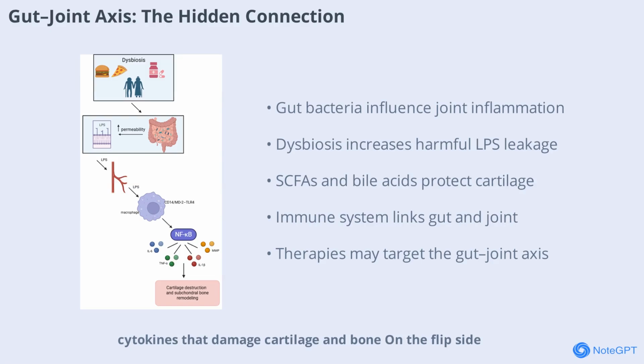On the flip side, healthy gut metabolites like SCFAs and certain bile acids can protect joints by reducing inflammation and supporting tissue repair. This intricate communication means that what happens in your gut can directly impact joint health, making the gut-joint axis a promising target for new OA therapies.